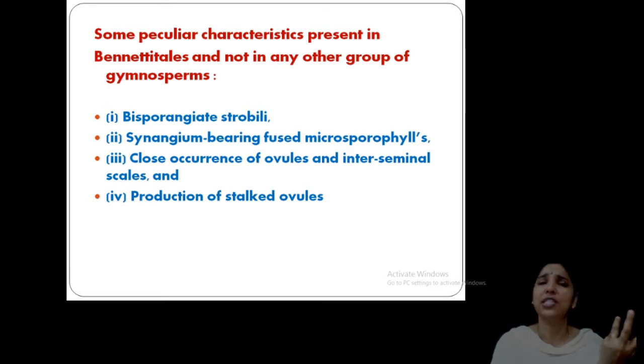We studied synangium in some other fossils, but here it is not like that; the structure is entirely different. Also, there is a close occurrence of ovules and interseminal scales, meaning that in between the megasporophylls or ovules, there are scales present. This can be compared with the perianth. Interseminal scales and stalked ovules are the typical features that you can observe only in this group.